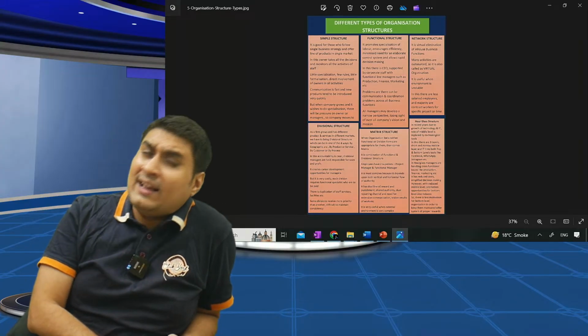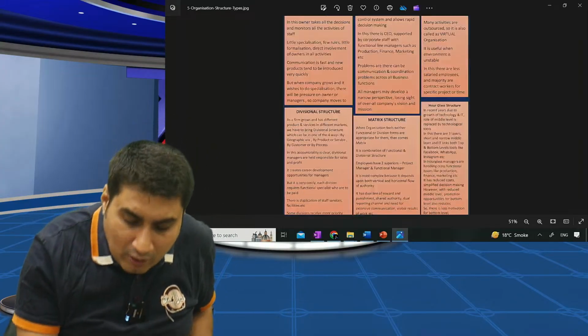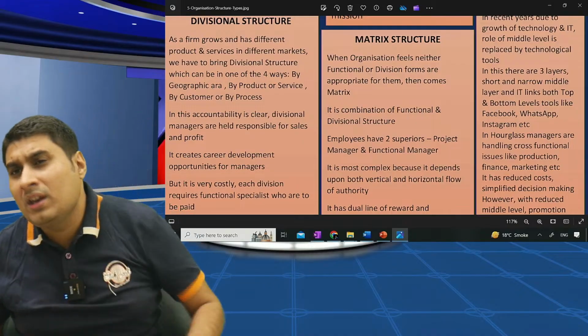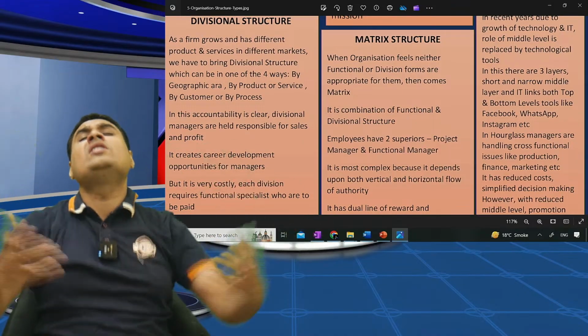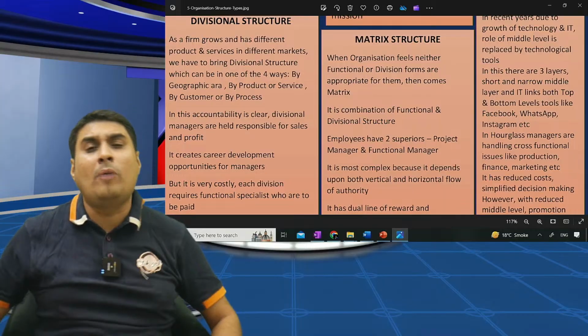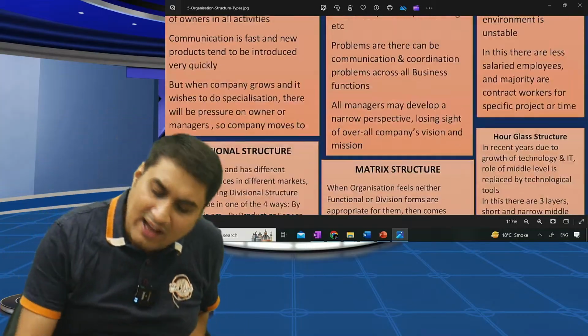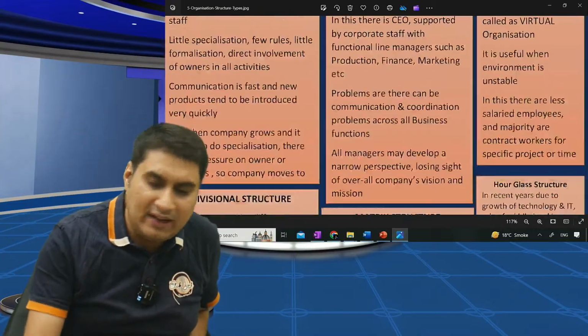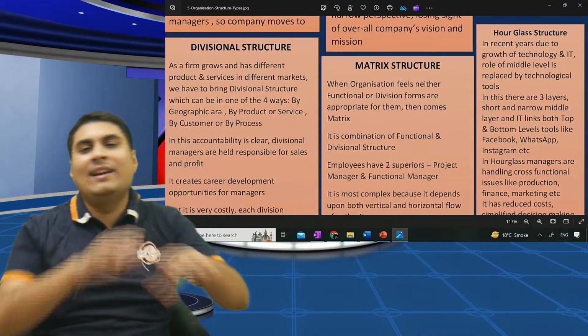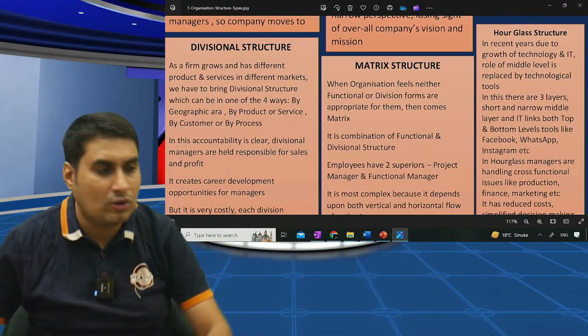After SBU we have matrix structure. What do you mean? If I feel neither functional nor divisional is good and my business is very complex, matrix will come. Hourglass and network are very easy. Network is virtual organization, and in hourglass the middle level role is replaced by technology.